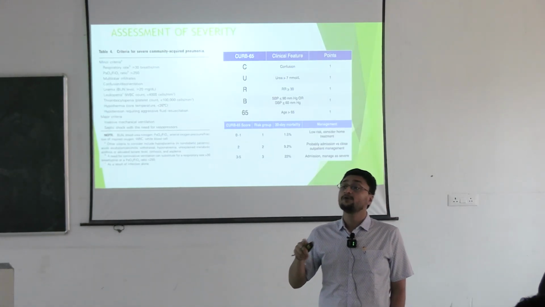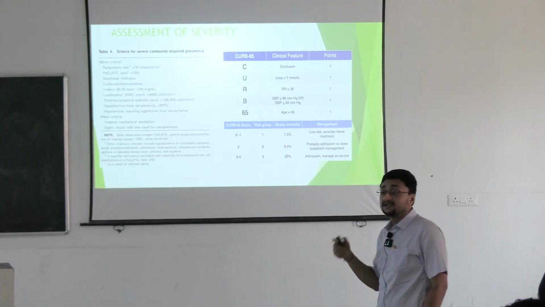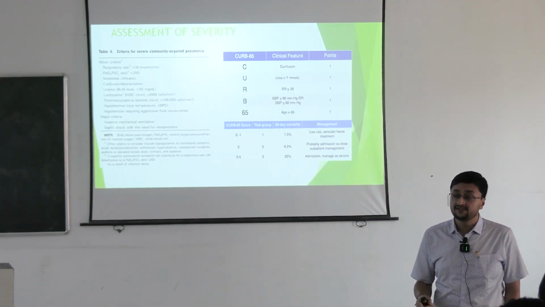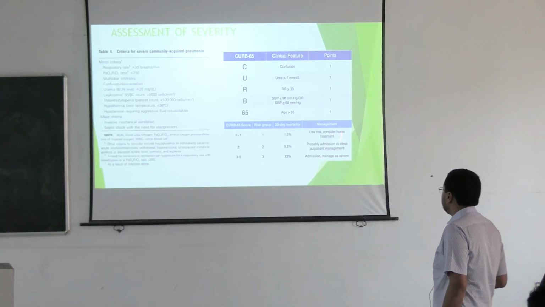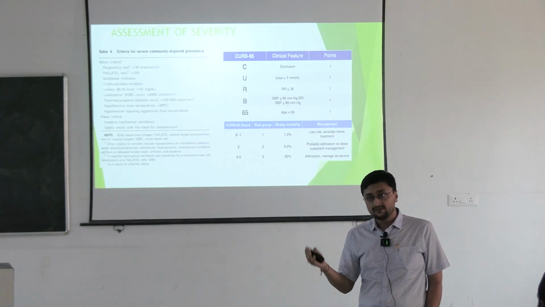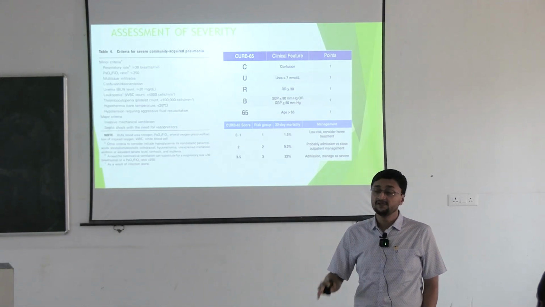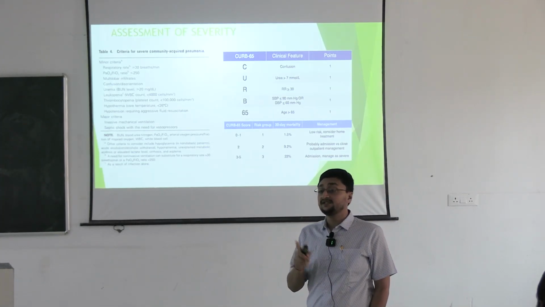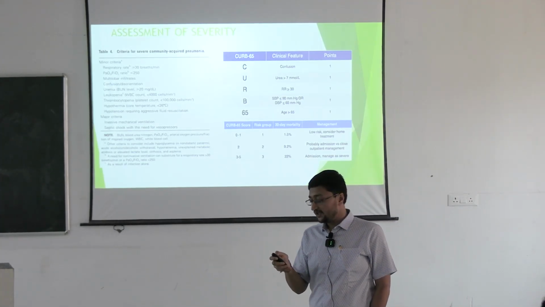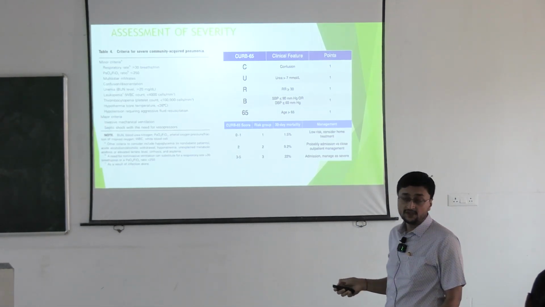Okay, if it's more than 2, you should consider it as severe pneumonia and admit the patient in ICU. Next, after doing CRB-65, you told the patient you will be admitted to ICU, you are having severe pneumonia, but from here you cannot say if the patient is having severe or non severe pneumonia. So this is the criteria for severe community acquired pneumonia.